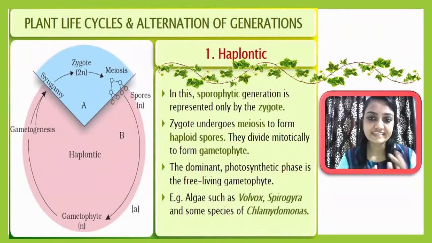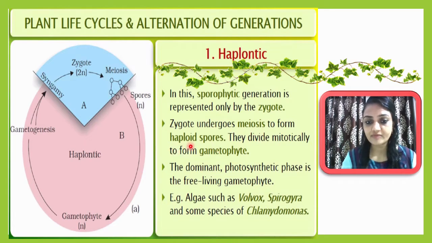So first of all, let me start with the haplontic pattern of alternation of generation. During this pattern, the sporophytic generation is represented by the zygote, and the zygote will undergo meiosis to form haploid spores.